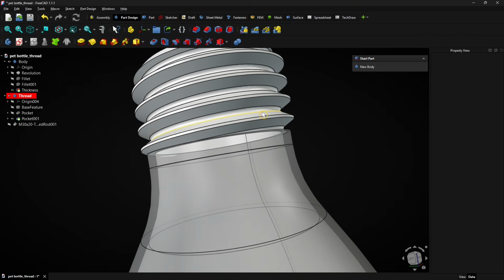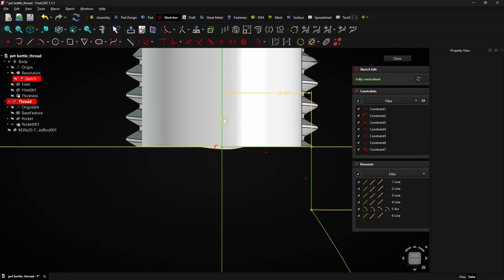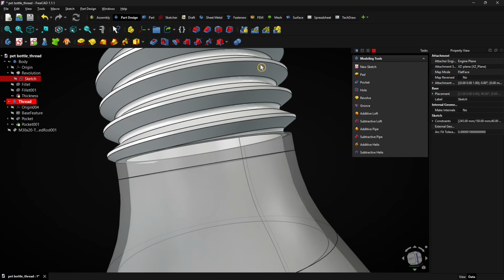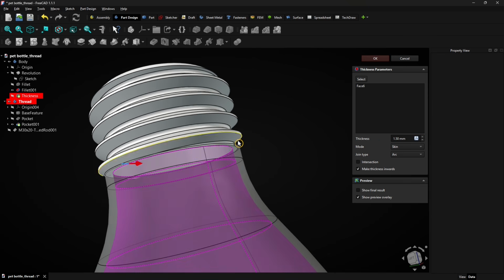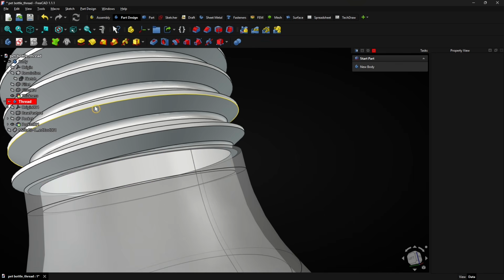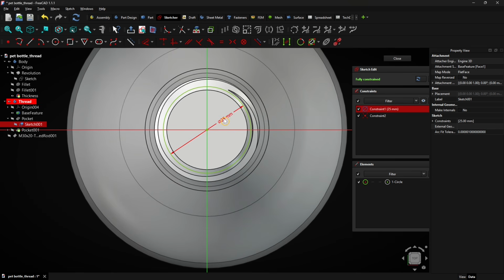You see the threaded part is aligned with the bottleneck. Let's edit this sketch of the bottle model. The bottleneck has a diameter of 28 mm, and the thickness was created 1.5 mm to the inside. That's why the circle that was cut out has a diameter of 25 mm, which is the opening of the bottleneck. Click on Close to exit this sketch.